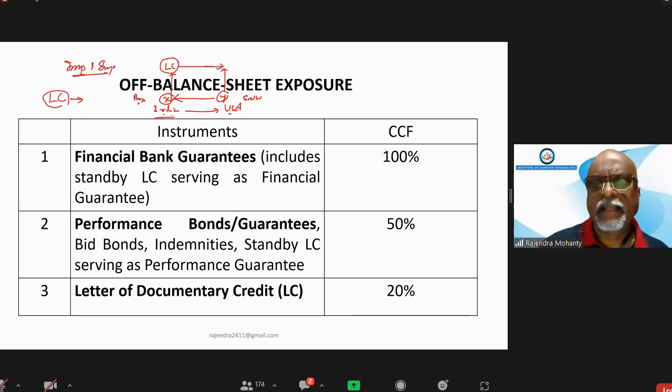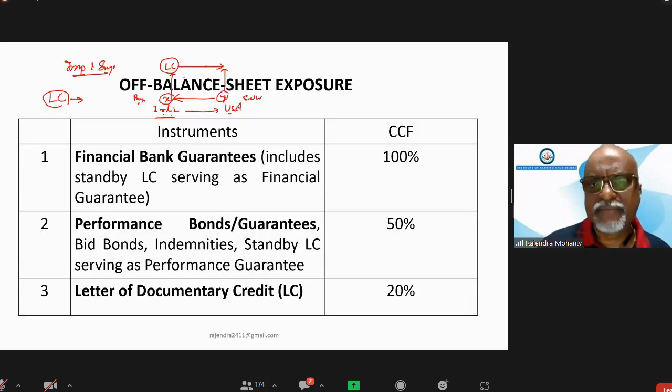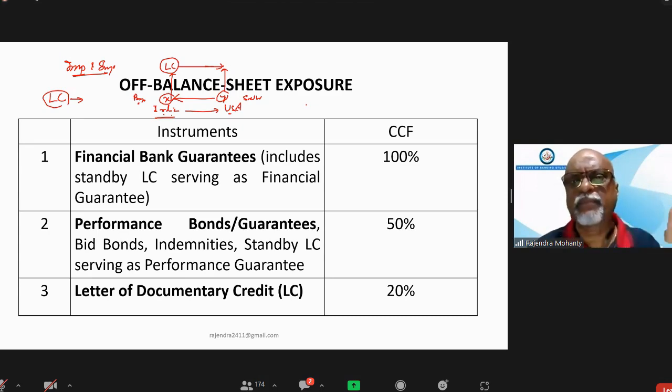It will be sent there. And Y will manufacture those things and he will send the goods to X in India. As per the LC terms and conditions, he will fulfill all the conditions. That means his invoice, transport through shipping, all the insurance, everything will be checked there. It means he has fulfilled all the terms and conditions of the importer.